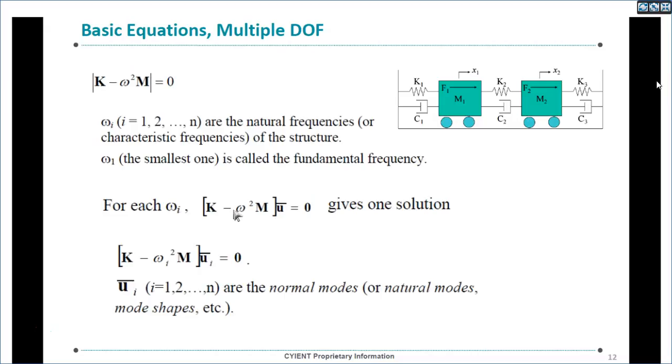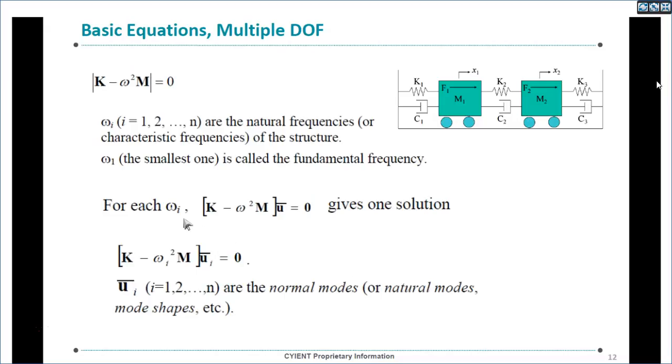When you substitute omega i here, each omega i gives one solution. If we have n values of omega, we get n solutions.